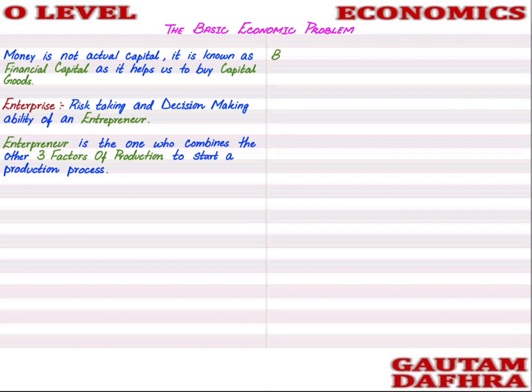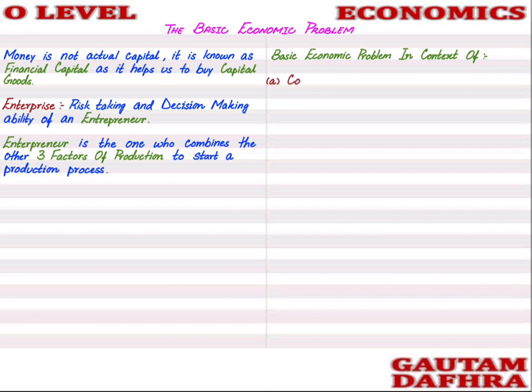So students, let's move ahead. So we need to understand the basic economic problem. Just repeating it once again, the basic economic problem is scarcity, and scarcity means the shortage of resources to fulfill all the human wants. So over here we need to understand the concept of the basic economic problem in context of multiple stakeholders. Why are we doing this? Because this is one of the requirements of the syllabus, and the examiner is very much interested to ask this question.